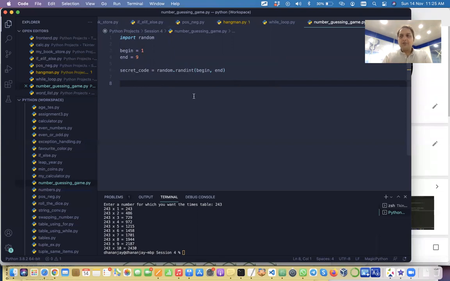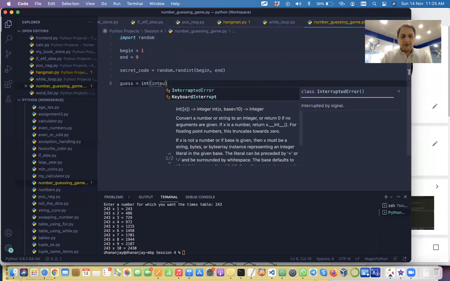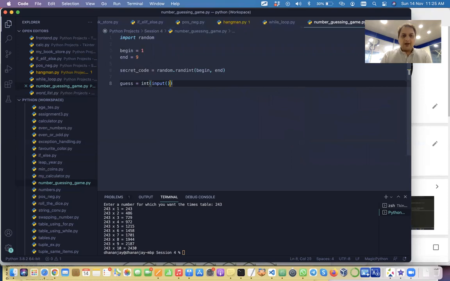Now we have got a secret number and we want the user to give his input. So we will say guess is equal to int and then input, and we will give a message, enter a number between begin and end. We want to do something like this so that we can play for any range. We are using variables, so we can just put this kind of brackets for this to be evaluated.